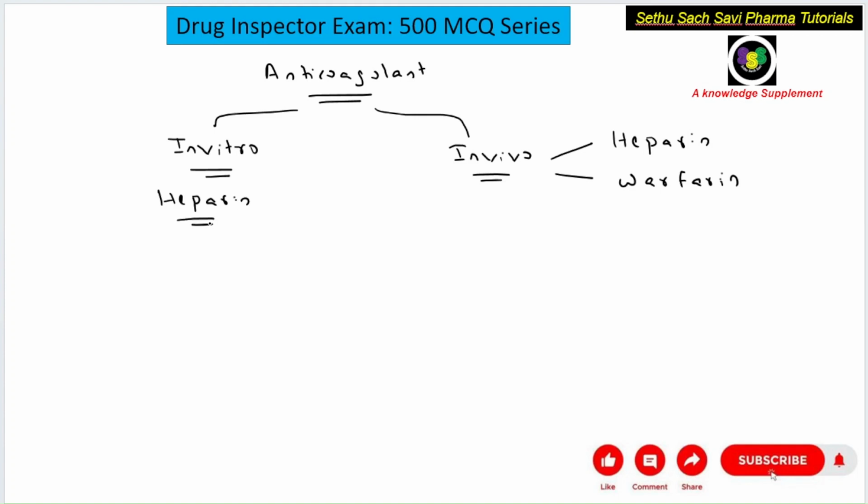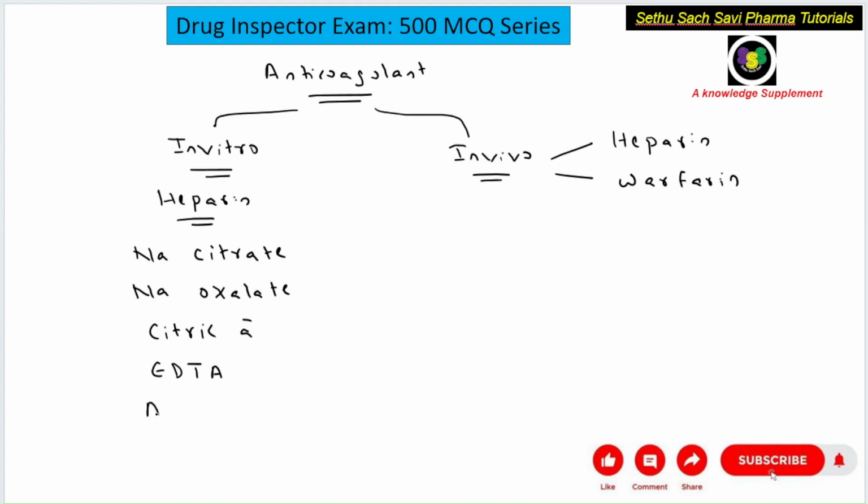Apart from heparin, the examples of anticoagulants used in vitro are sodium citrate. Next example is sodium oxalate, which is an in vitro anticoagulant. Also, citric acid is an in vitro anticoagulant. Then comes EDTA, ethylene diamine tetraacetic acid. EDTA is an anticoagulant used in the in vitro condition.